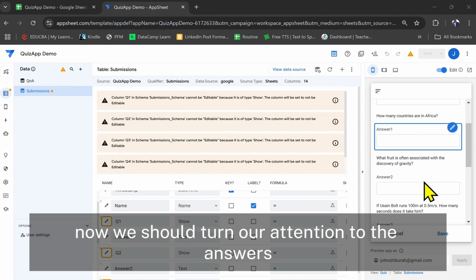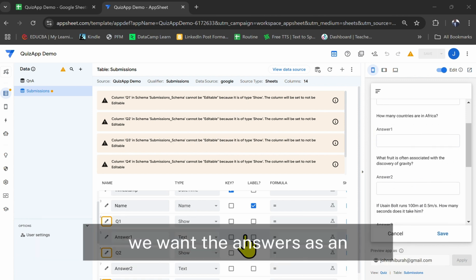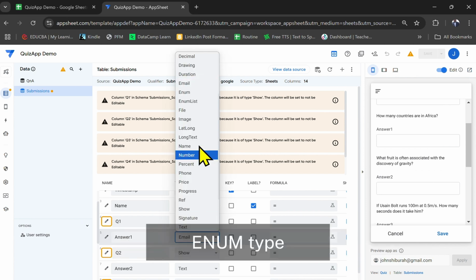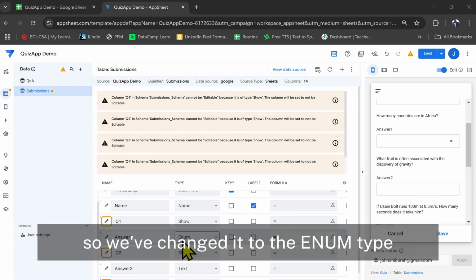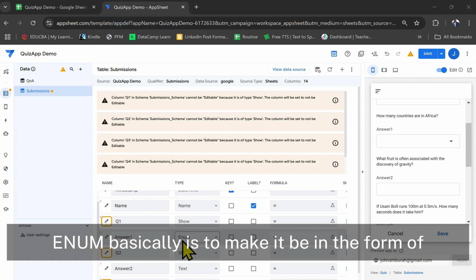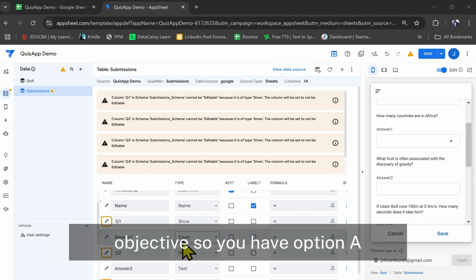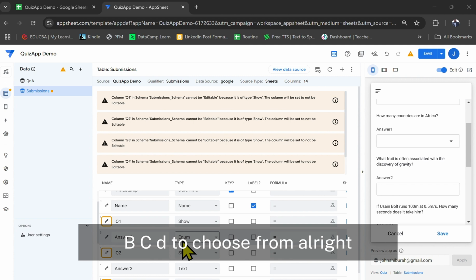Attention to the answers. So we want the answers as enum type. So we've changed it to the enum type. Enum basically is to make it be in the form of objective. So you have option A, B, C, D to choose from.